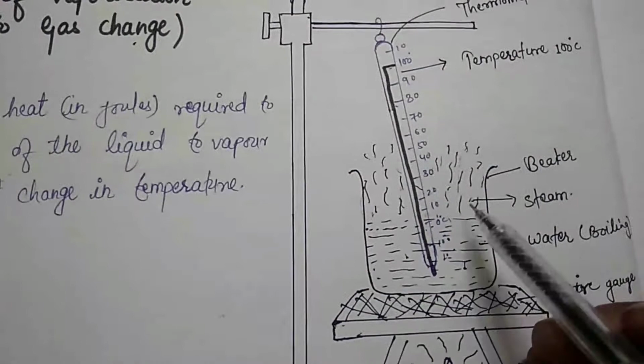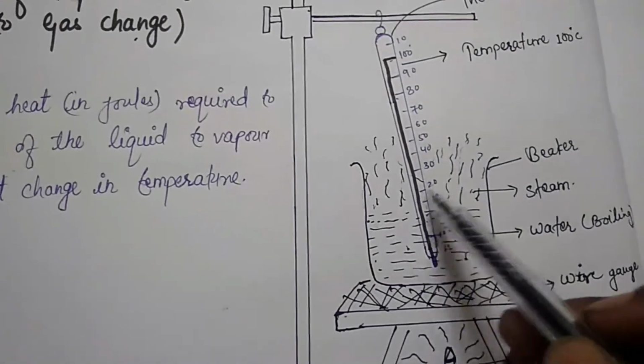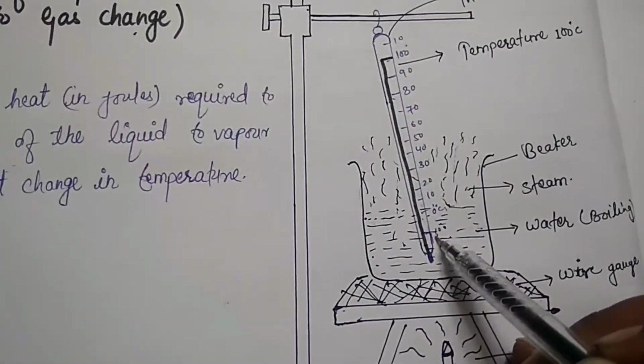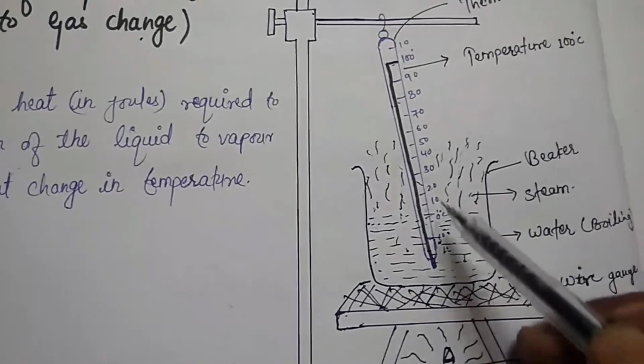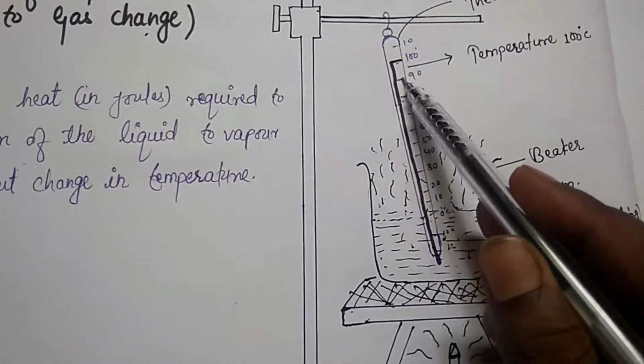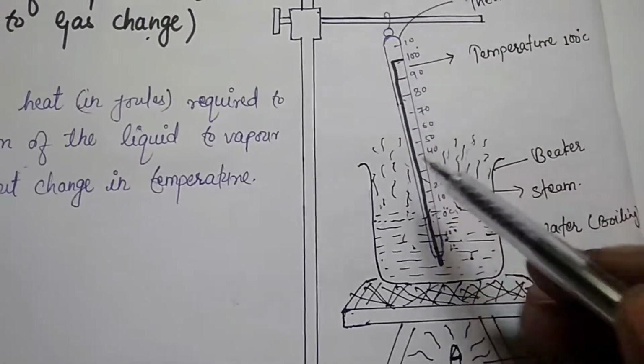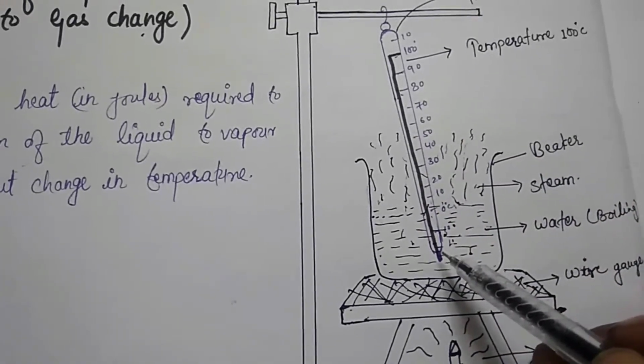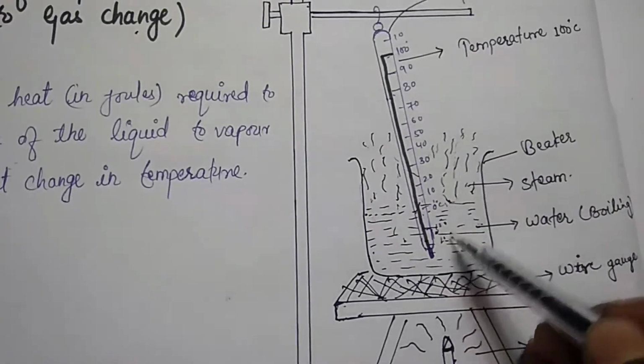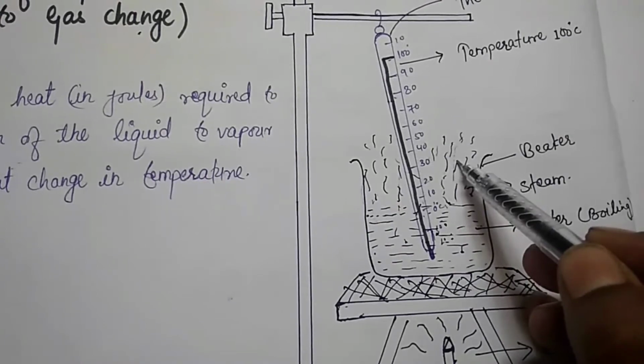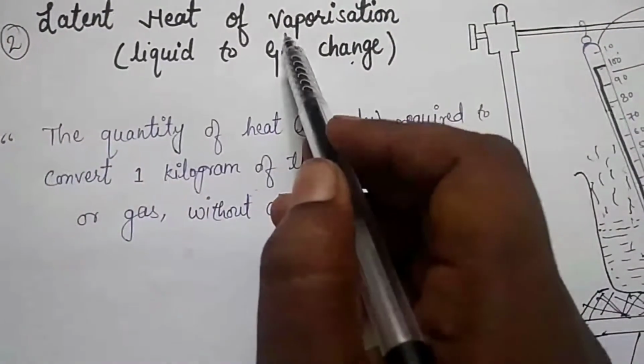Now, the heat which is going into the boiling water but not increasing the temperature is the energy required to change the state of water from liquid to steam or gas. This is known as latent heat of vaporization.